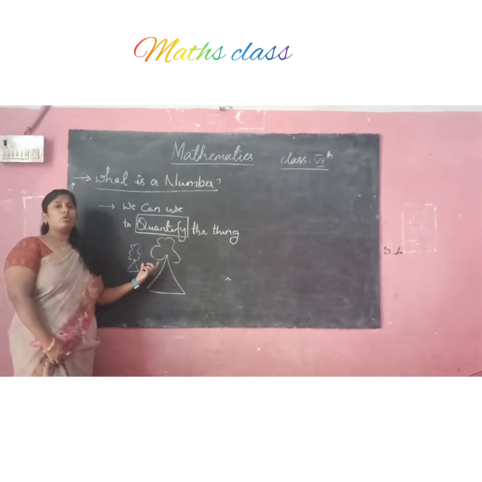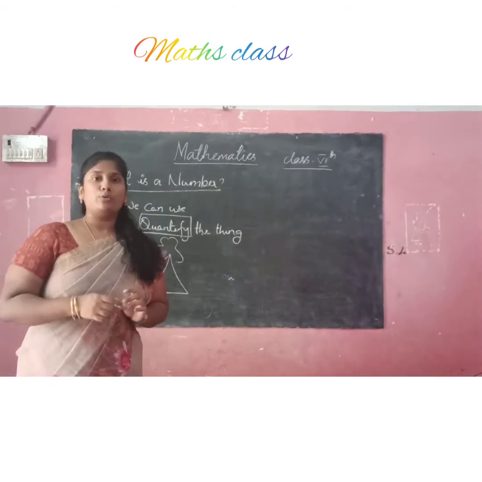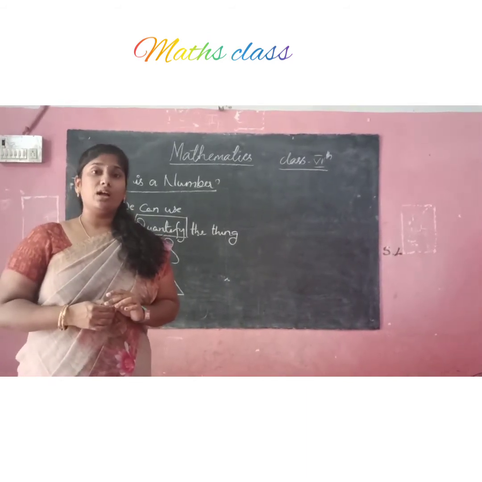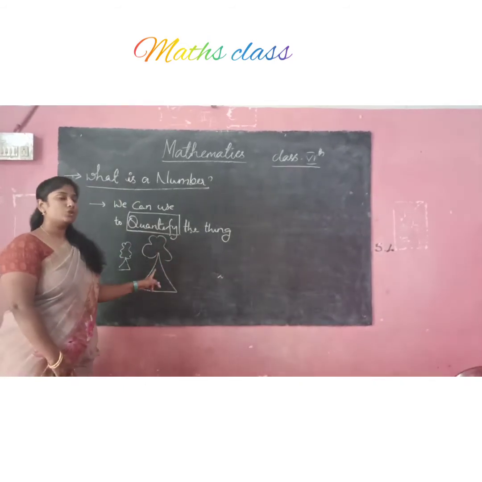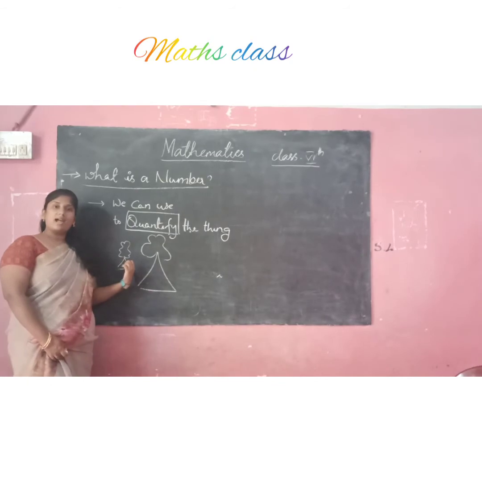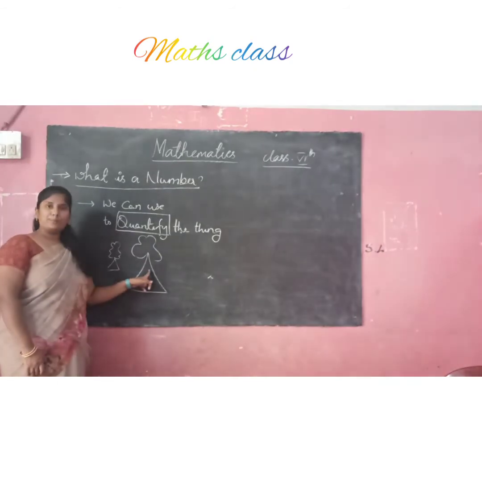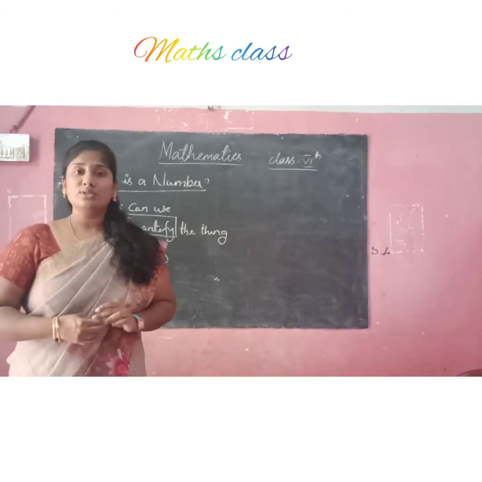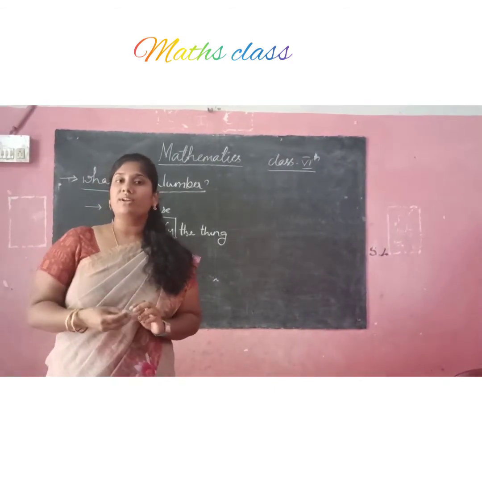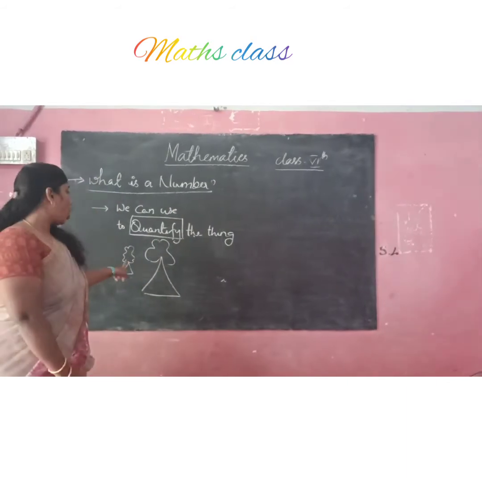Okay, so we are counting the quantity. And one more question: when we ask how many small trees are there, how many can we show here? Only 1. Here one is a small tree and one is a big tree. So using numbers only we can quantify things, we can differentiate the objects.